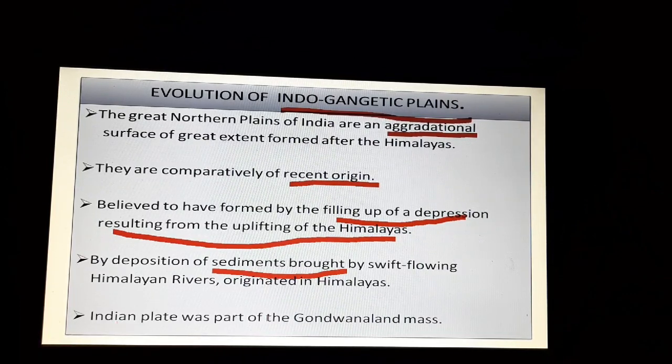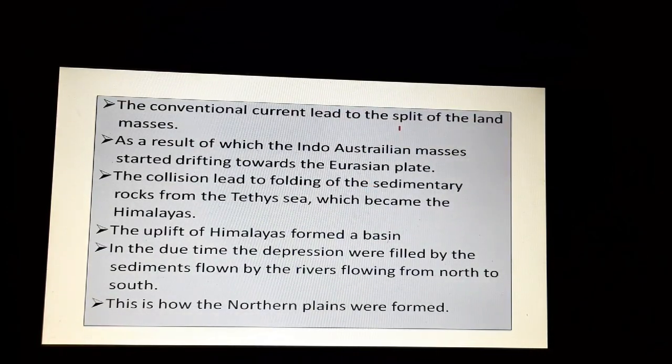The description is given here that the Indian plate was a part of the Gondwana land mass, and because of the convectional current, it led to the split of the land masses, and the Indo-Australian mass started moving upward towards the Eurasian plate. Then there was a collision, and the rocks from the Tethys Sea became the Himalayas because of the folding. The uplift of the Himalayas formed a basin, right? Because of the upliftment there was a depression, that basin, and in due time the depression was filled by the sediments brought by the rivers flowing from the north.